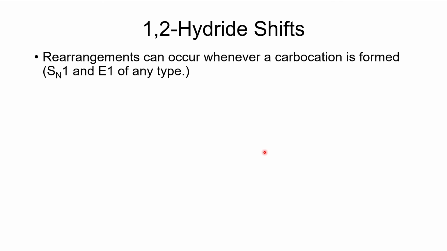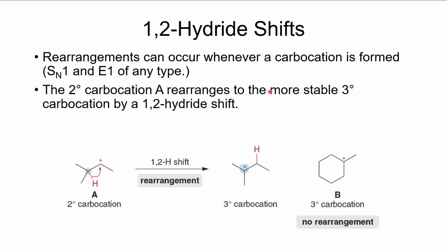As I mentioned a little bit earlier, it is possible for hydride shifts to occur. And when they occur, again, the driving force is going to be to shift from a secondary carbocation to a tertiary carbocation. We'll find that these rearrangements can occur any time a carbocation is formed. So all of those carbocation reactions that we've looked at before, rearrangements can occur with those as well.